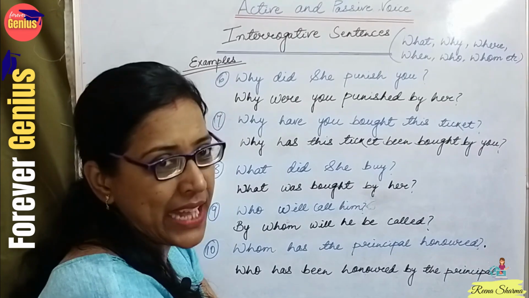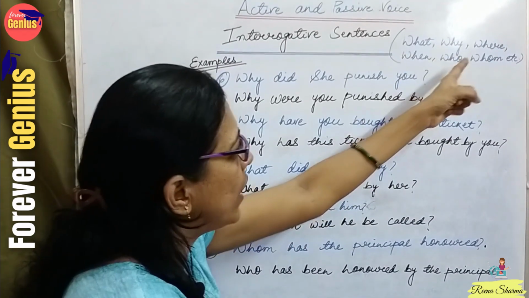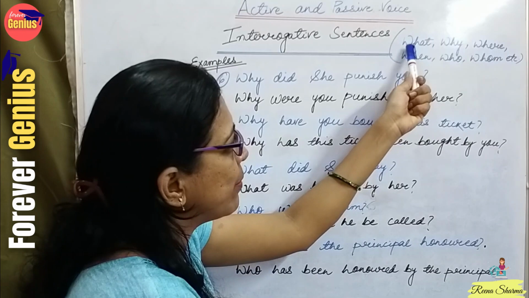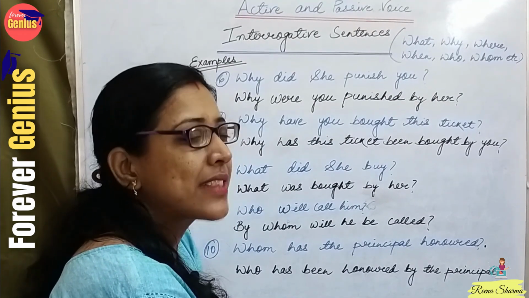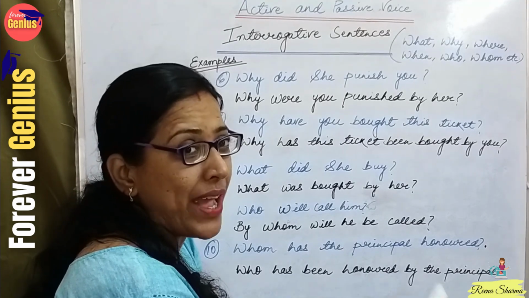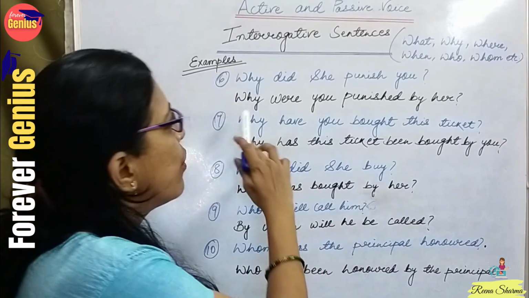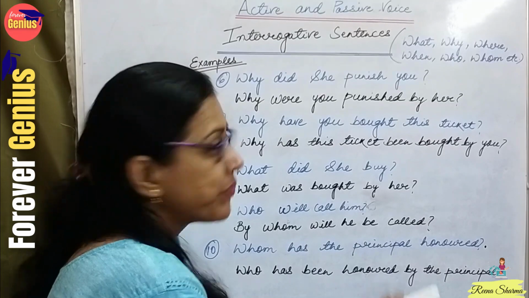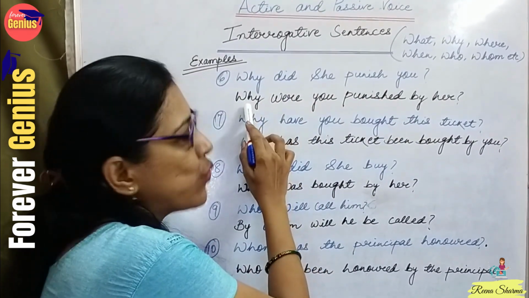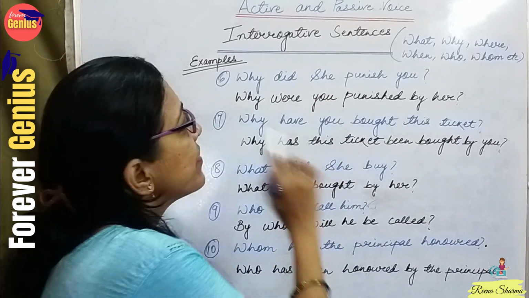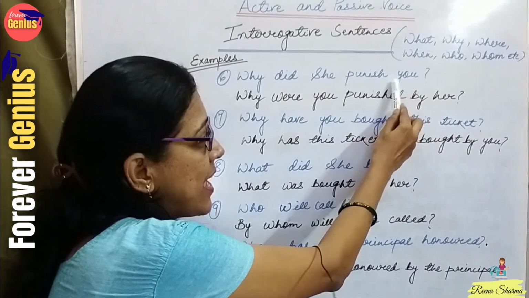Why WH? Because all the words start with the letters W and H. First letter is W and the second letter is H. That's why we say it as WH family. See, why did she punish you? With why I will use why. Now see, you, this is the subject.